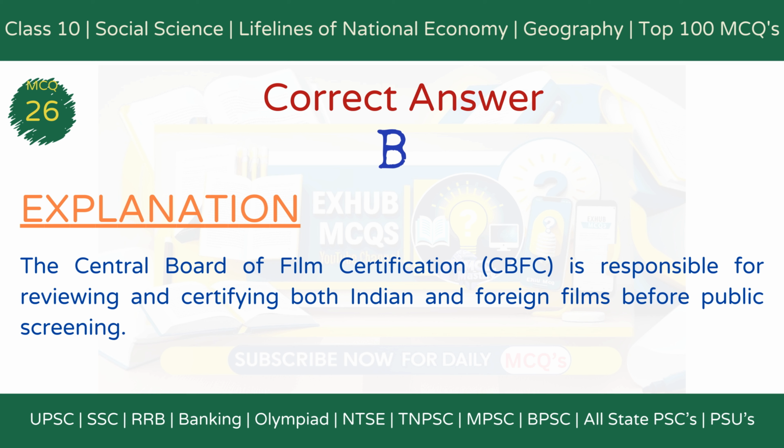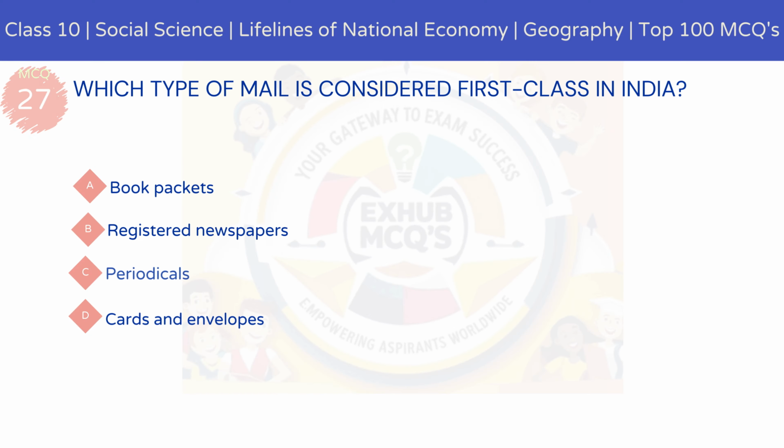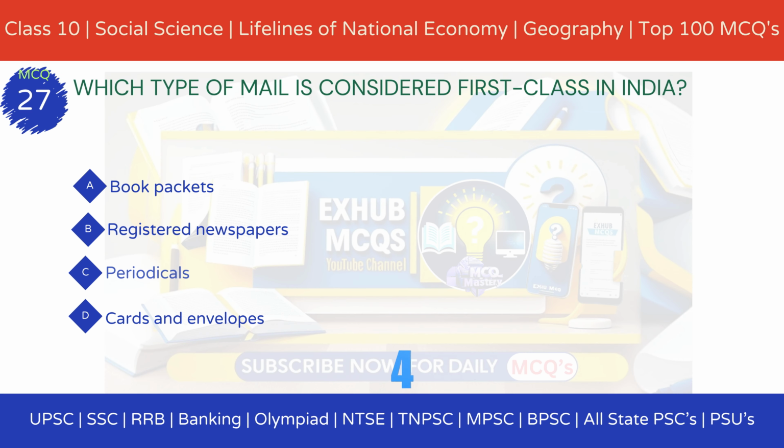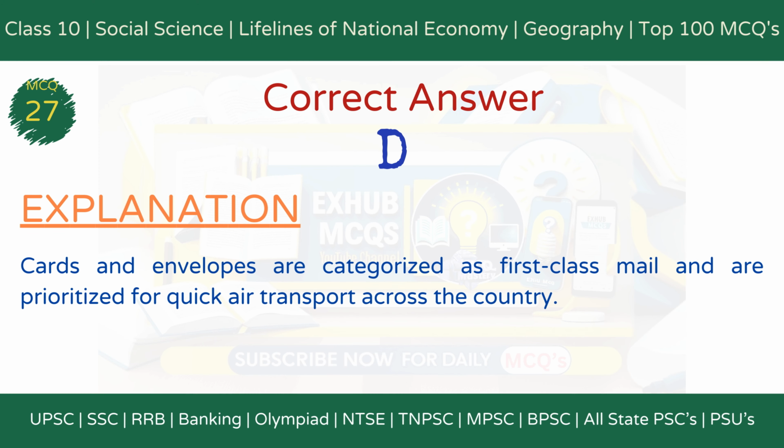Explanation. The Central Board of Film Certification, CBFC, is responsible for reviewing and certifying both Indian and foreign films before public screening. MCQ 27. Which type of mail is considered first class in India? Option A, book packets. Option B, registered newspapers. Option C, periodicals. Option D, cards and envelopes. The correct answer is option D, cards and envelopes. Explanation. Cards and envelopes are categorized as first-class mail and are prioritized for quick air transport across the country.